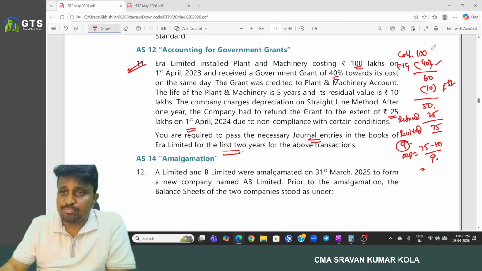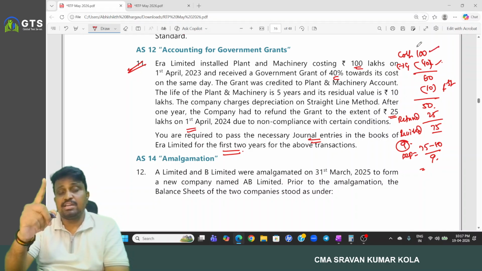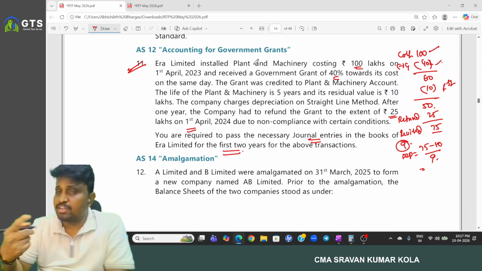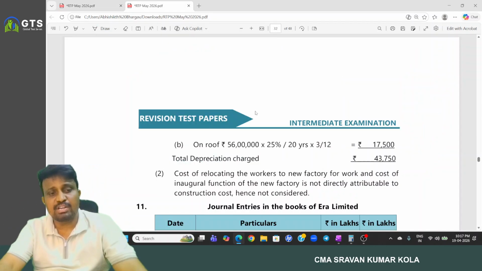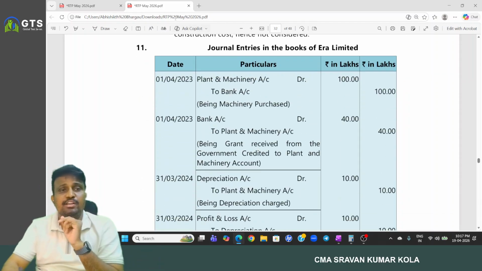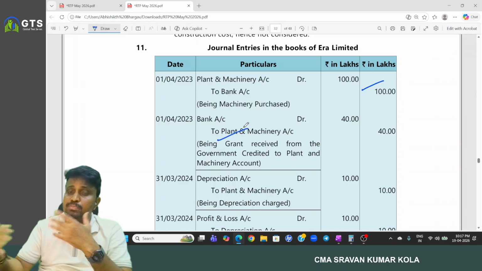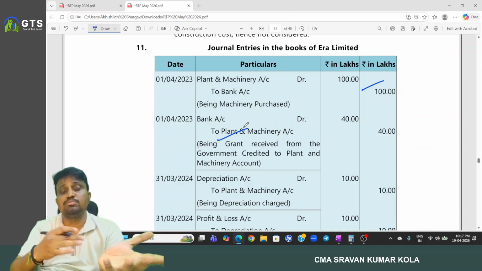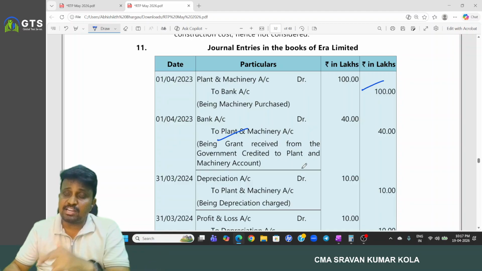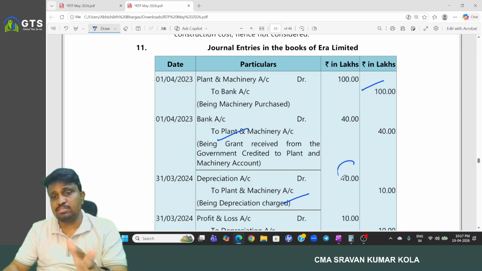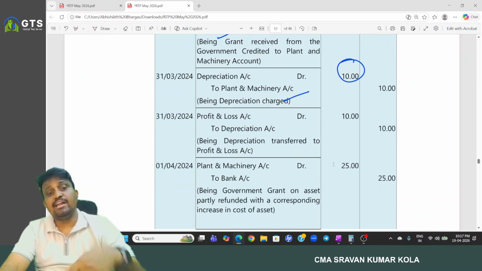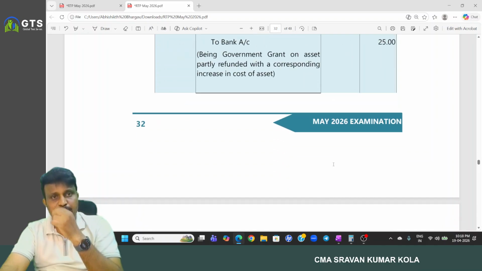So what are the entries? First, when the asset is purchased, plant and machinery account debited to bank. That is the first entry. When the grant is received, bank account debited to plant and machinery, because the grant is credited to the asset. And at the end of the first year, depreciation to plant and machinery 10 lakh, and profit and loss account depreciation.